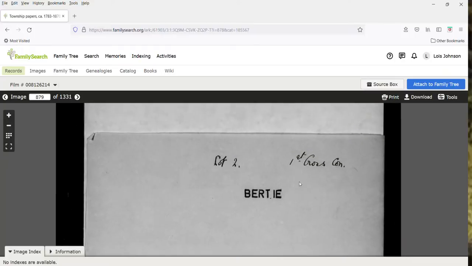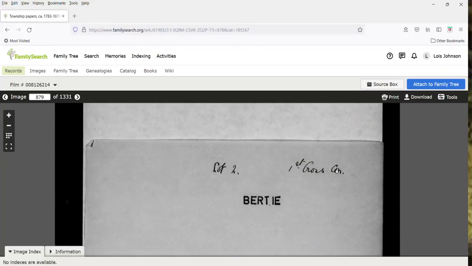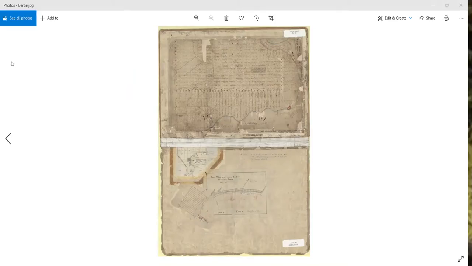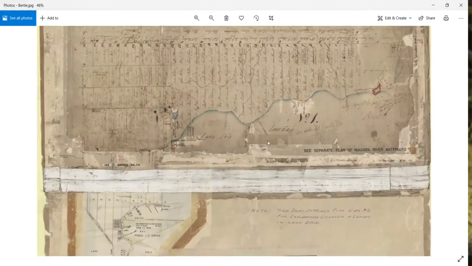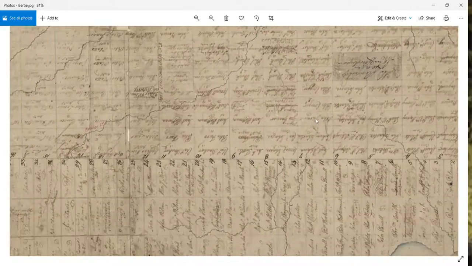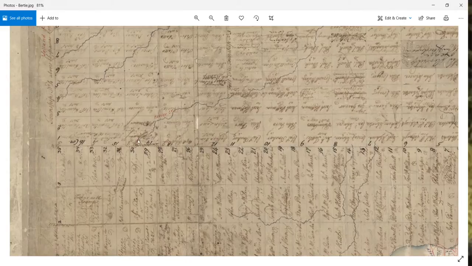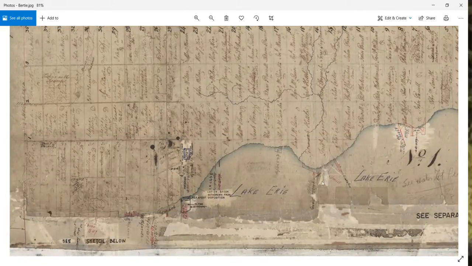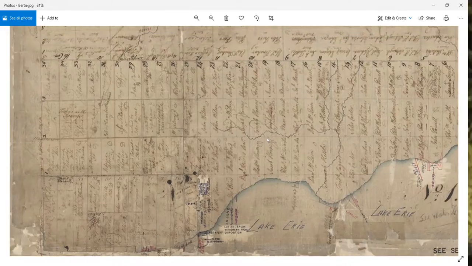And this one says Lot 2 First Cross Concession. Birdie, their lots and concessions are a little bit unusual here. Maybe I shouldn't say unusual. I should maybe say confusing. So this is the old patent plan. And I know this is upside down, but I wanted Lake Erie on the bottom here. This is the south end of the peninsula. Up top is the north end.